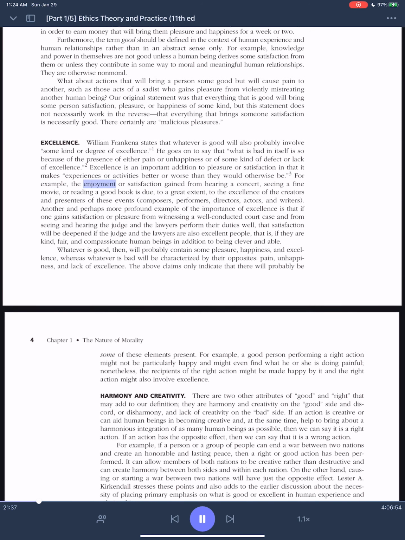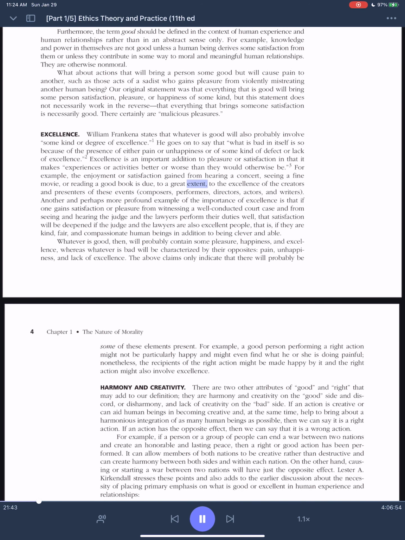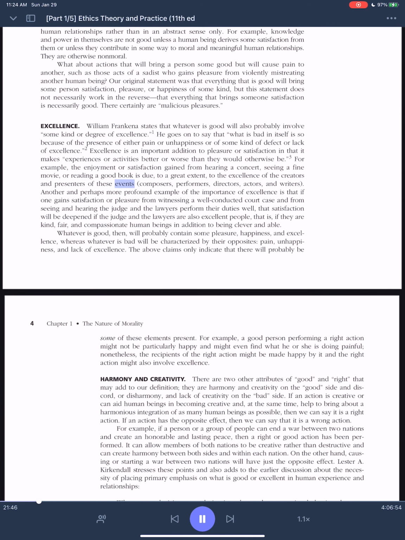For example, the enjoyment or satisfaction gained from hearing a concert, seeing a fine movie, or reading a good book is due, to a great extent, to the excellence of the creators and presenters of these events: composers, performers, directors, actors, and writers.